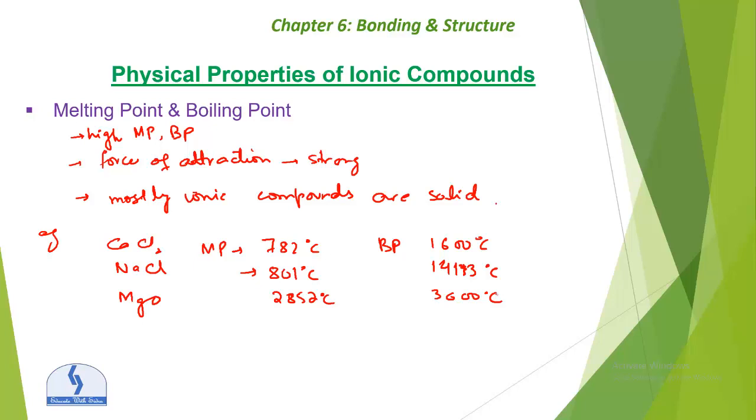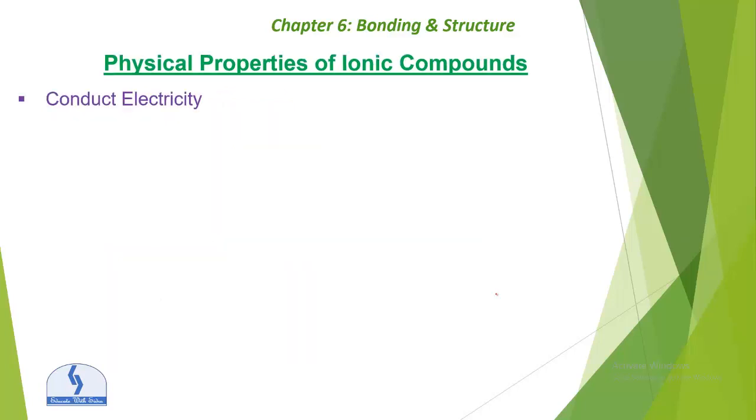Now the second property of ionic compounds is that they conduct electricity. They conduct electricity when molten or in aqueous solution. Aqueous solution means dissolved in water, right? Because the anion and cation both can move. We are saying ions conduct electricity, but not the electrons. So remember this, okay? When solid, it will not conduct electricity. It will only conduct electricity when molten or in aqueous solution.